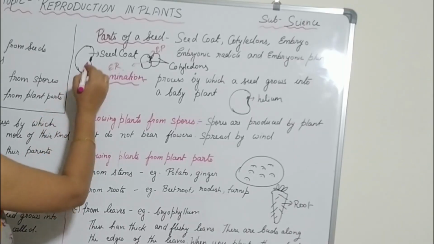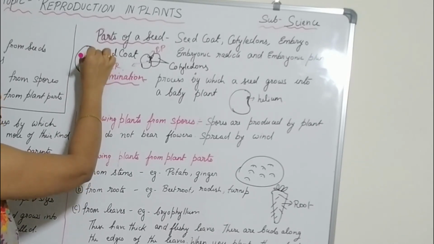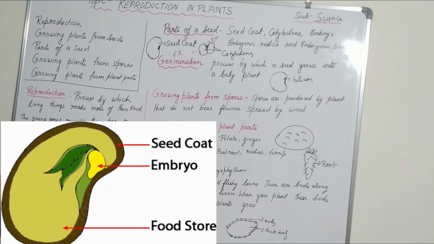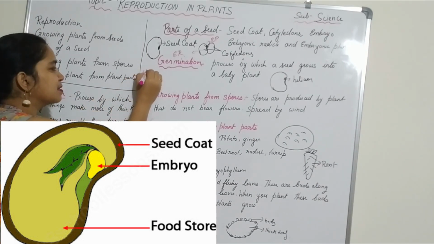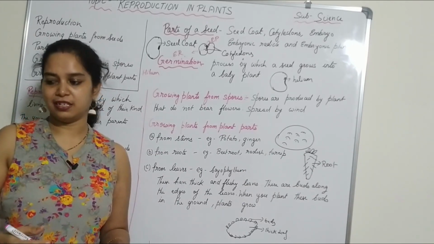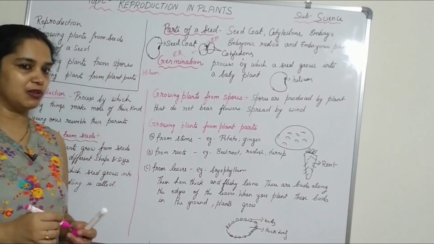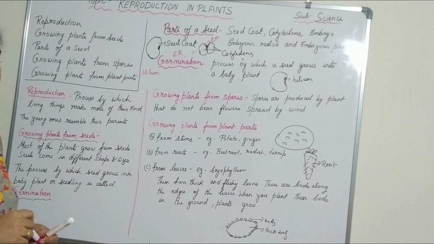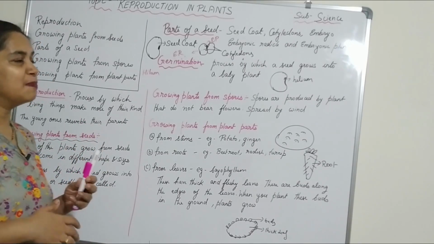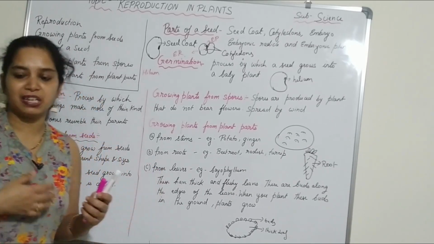Above the scar you can see a small opening, a dot-type thing, and this is called the hilum. It helps the water to enter, and through it the seed respires also. The seed respires, taking in oxygen and giving off carbon dioxide. This is all about the parts of the seed, but the parts of the seed have definite functions of their own.